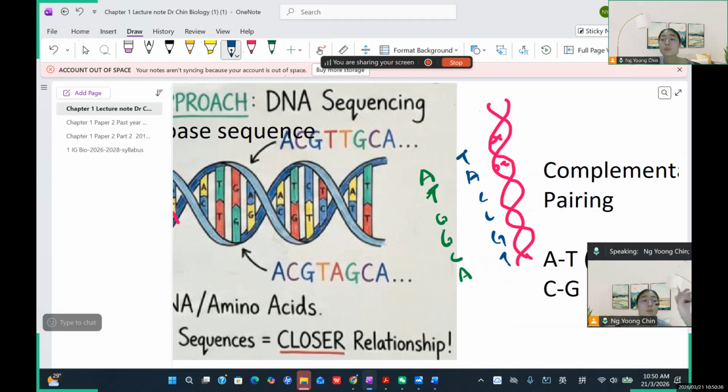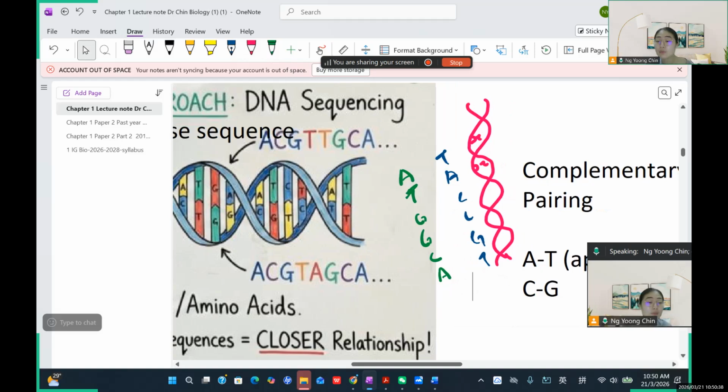This is called complementary base pairing, which is A will always pair with T, C will always pair with G, or in the inverse way, T to A, G to C.